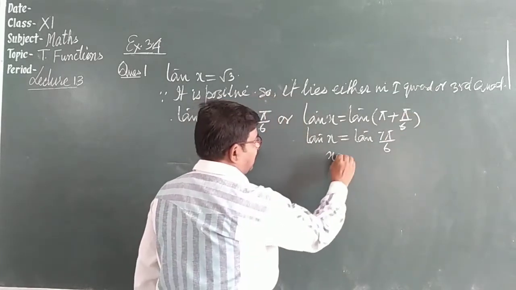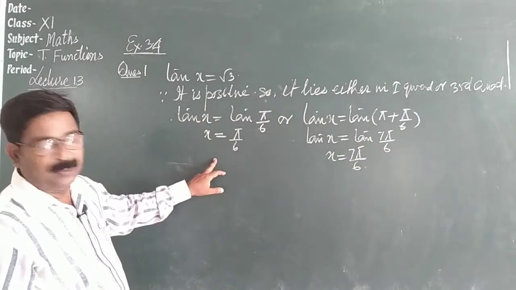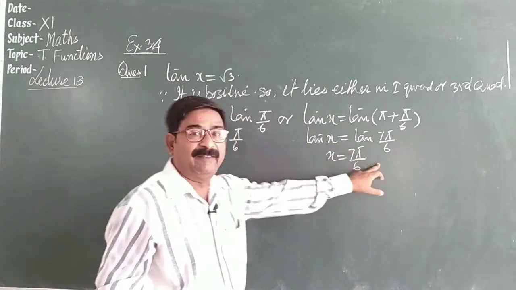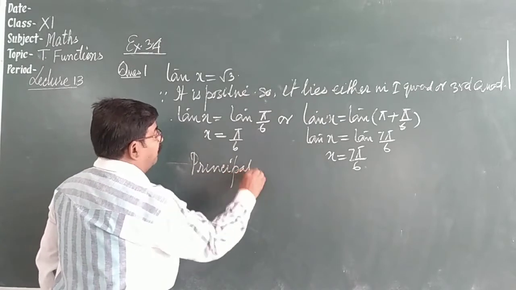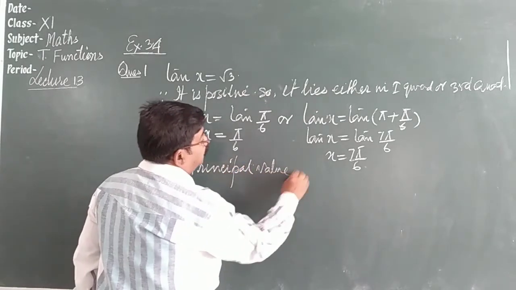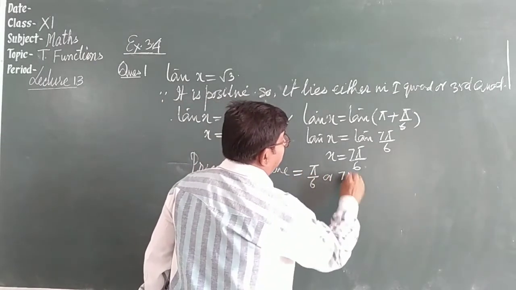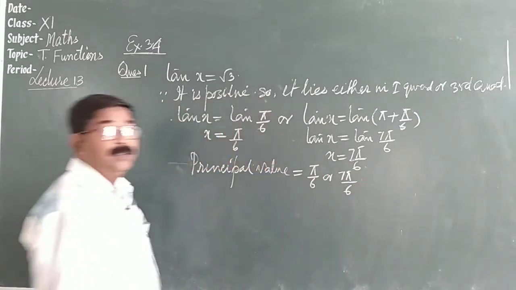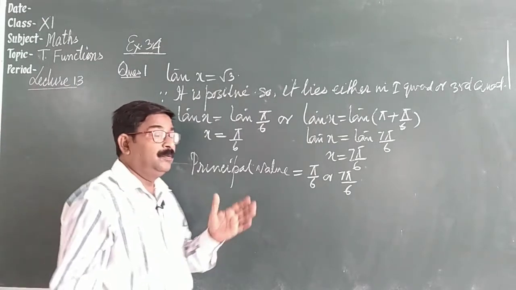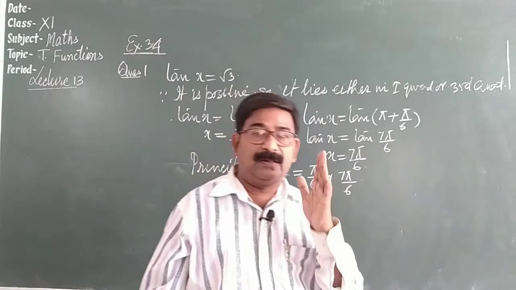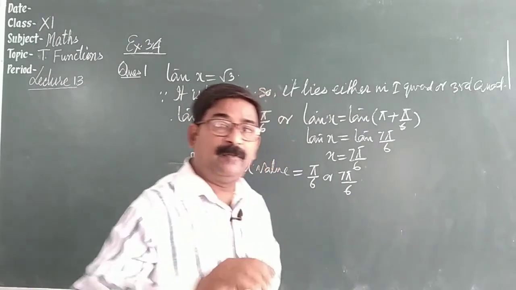Tan and tan cancel, x is equal to 7 pi by 6. So we have two principal values, pi by 6 and 7 pi by 6. So the principal value is pi by 6 or 7 pi by 6. Now the general value: as I told, at pi, at 2 pi, at 3 pi, at 4 pi, it becomes 0. So what is the general value?